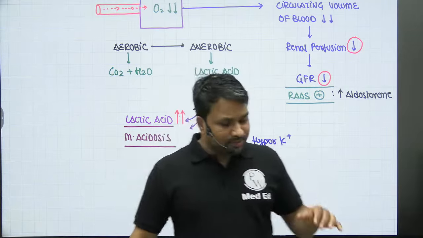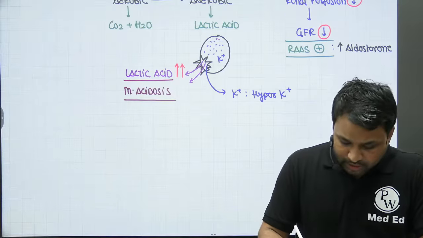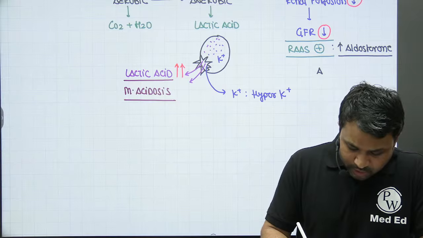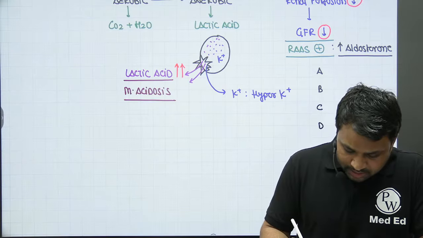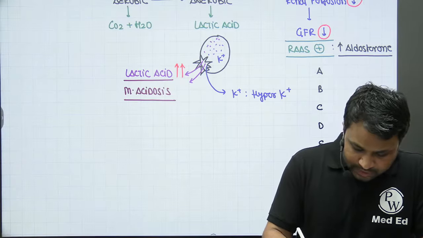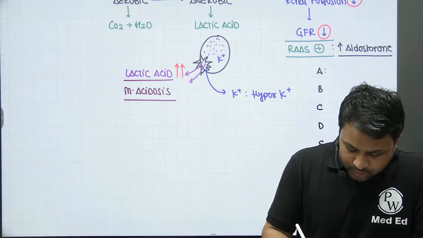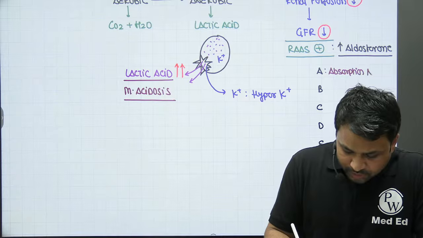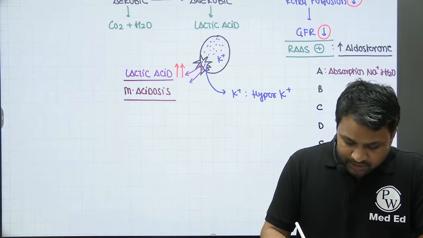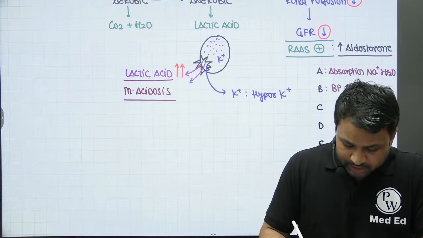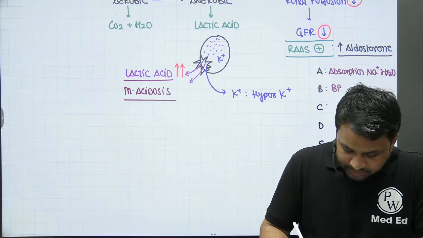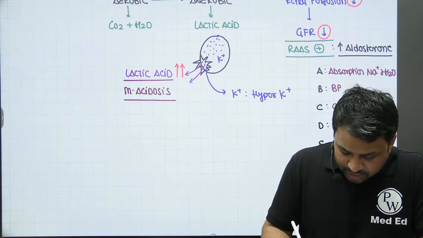Now we all know the basic function of aldosterone. Rather than trying to remember each individual component, I can give you a small mnemonic. It is going to be A, B, C, D, and E. A stands for absorption of sodium and water. B stands for blood pressure maintenance. C is the collecting duct, and D is your distal convoluted tubule.